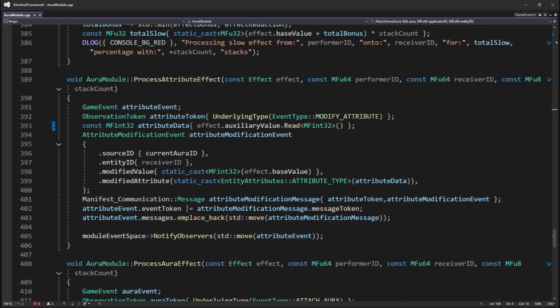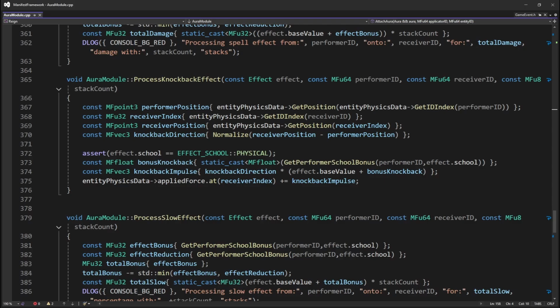Ideally, this pattern for notifications is to be preferred for all effectors. However, I currently only enforce the rule if an effector must communicate to another module. In the case of the knockback, I currently allow the module itself to directly update the knockback force. However, even this in the future, I plan on changing to this event-driven design.